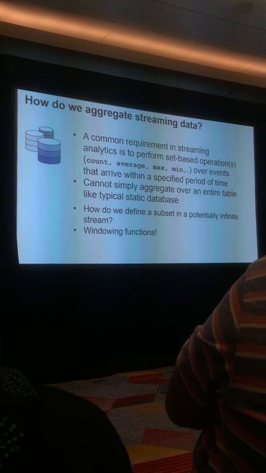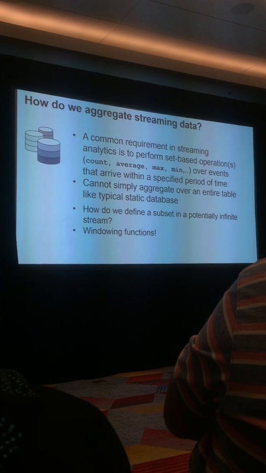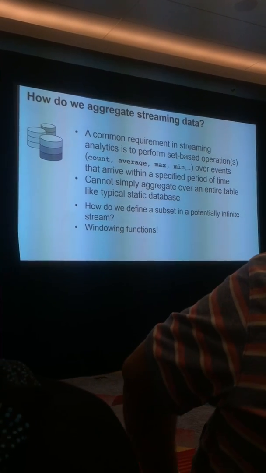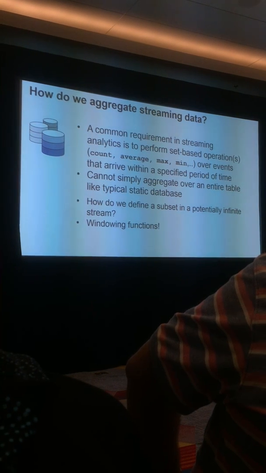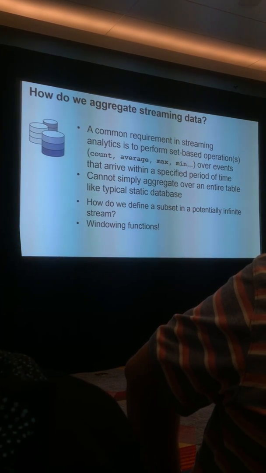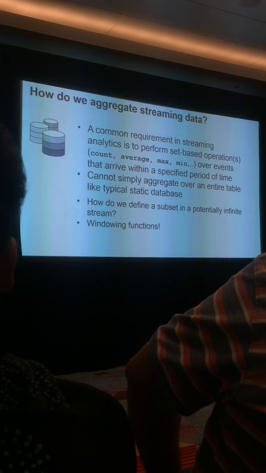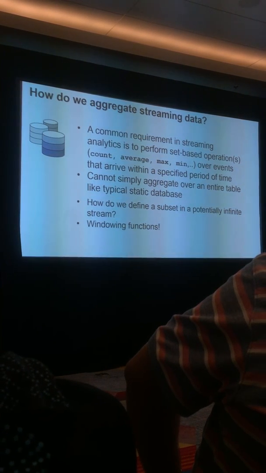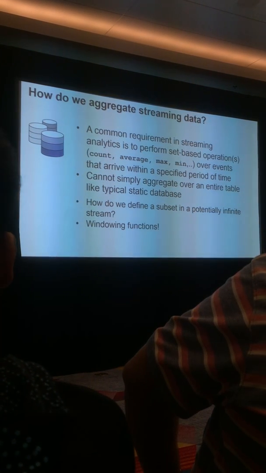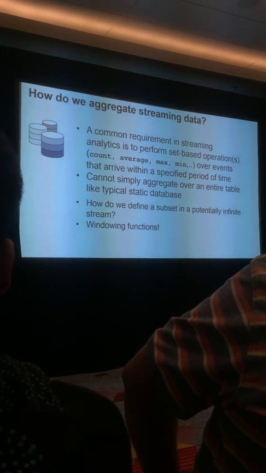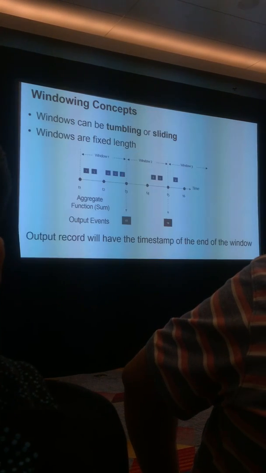If you say select count star from stream, actually Kinesis Analytics won't let you do that. It'll break. It'll say, I need some context. I can't count every record that ever came through the stream because it's not keeping that around. So you need to give it some context. You need to say, tell me the count of these types of events in this period of time. In our case, we're looking to do it for an hour. And so how do you do that? And that's through windowing functions.